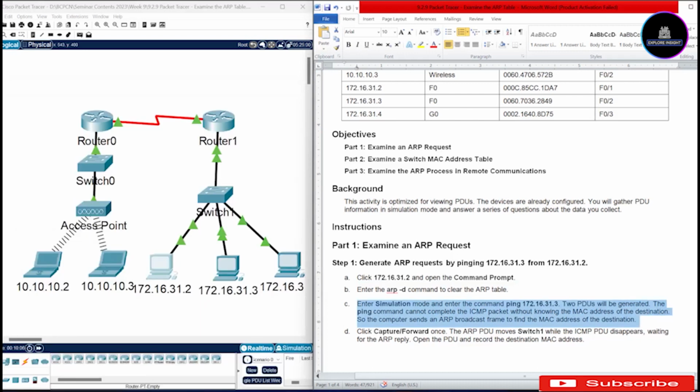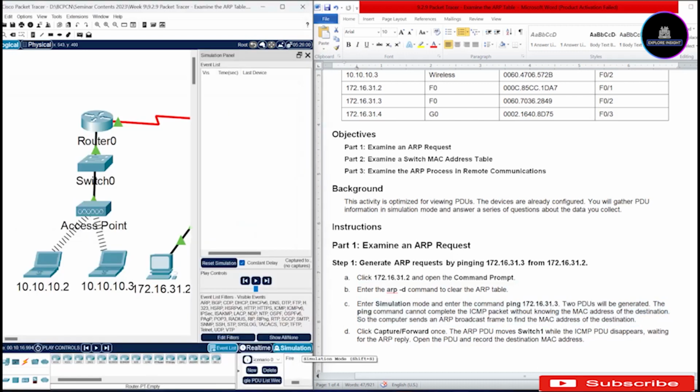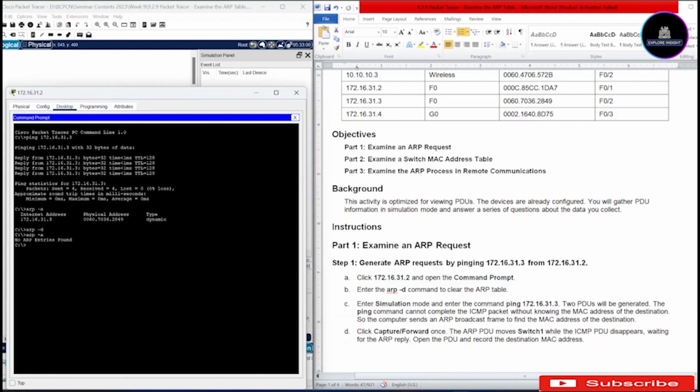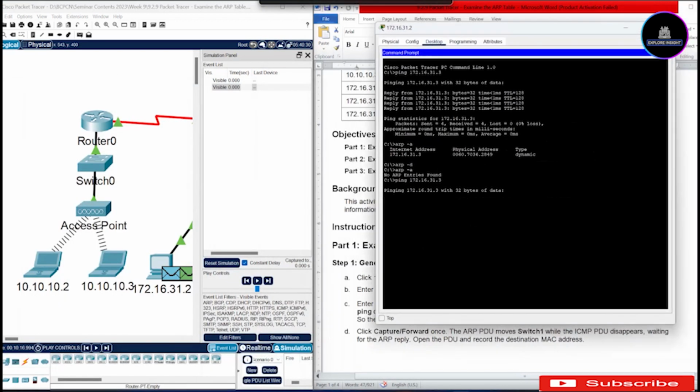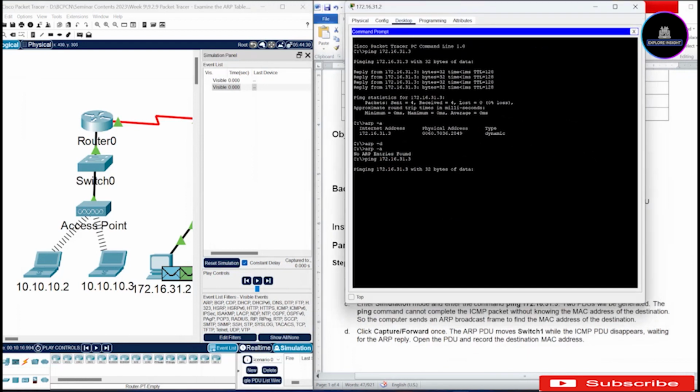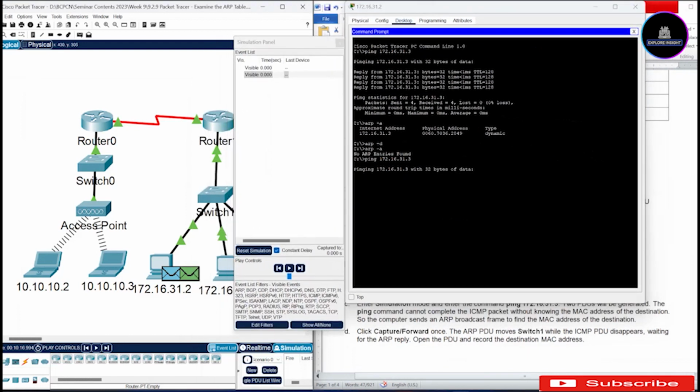So in 1C, you click on the simulation. When you click on the simulation, repeat the ping you've done initially. So we'll come here and ping 172.16.31.3. Once we ping that, we are going to see two PDUs as rightly stated. So let me keep this by the side. So you have two PDUs.